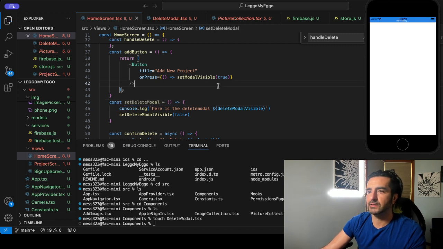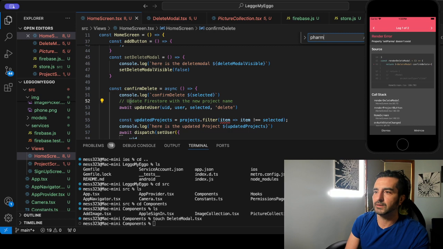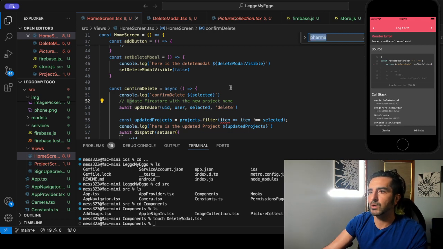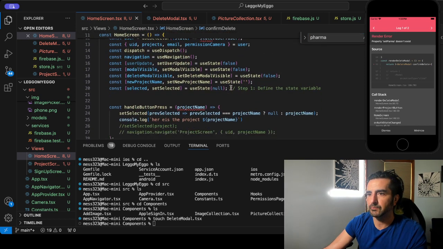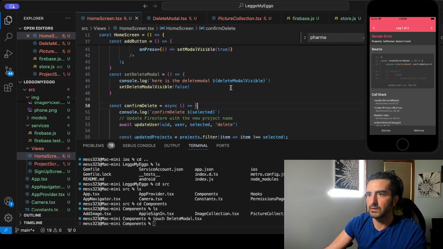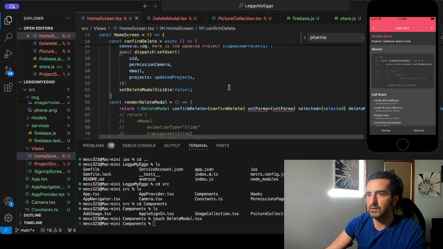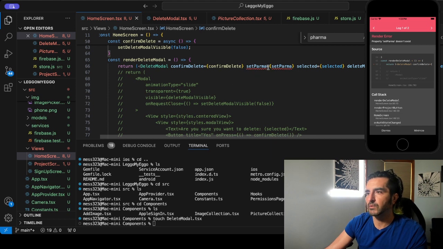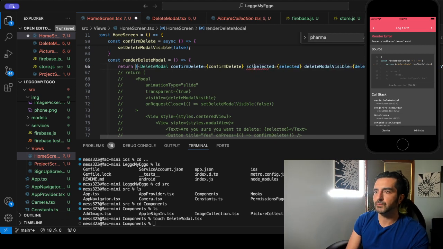All right, let's go setDelete modal. And then we got to go to Pharma. Whoa, what? We got to go to the delete modal. Let me see right here. setParma. And it's called close_delete modal.